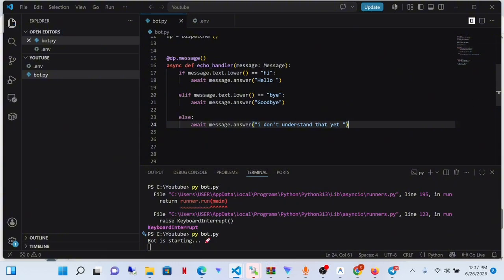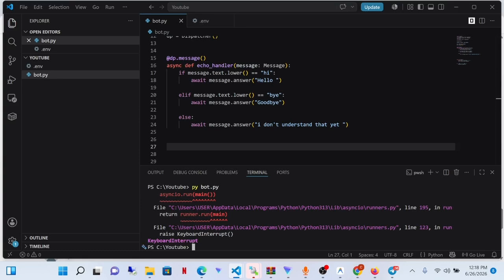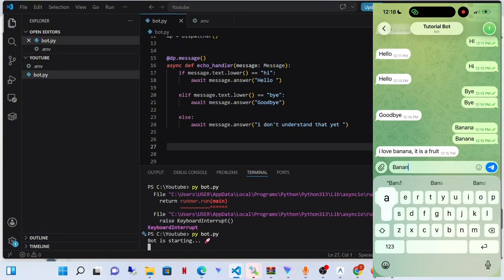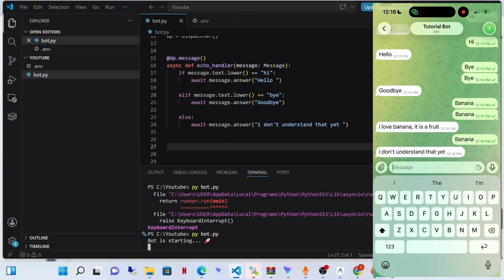So this is simple. If message is hi, send hello. Else if message is bye, send goodbye. Else if message is not any of these two, just reply with, I don't understand that yet. So no matter what I send, as long as it's not hi or bye, it will always say I don't understand that yet. Now let's put this into practice. Control S to save it, remember? Control C to stop the bot, and let's start the bot again. Now, because we changed the rules, it will not understand what banana is. If I send banana, it's going to say, I don't understand that yet.